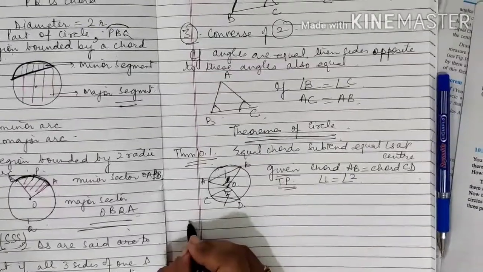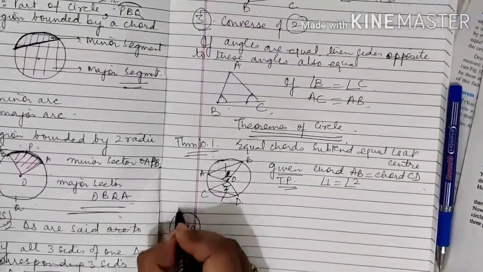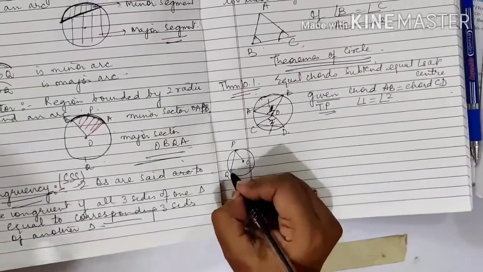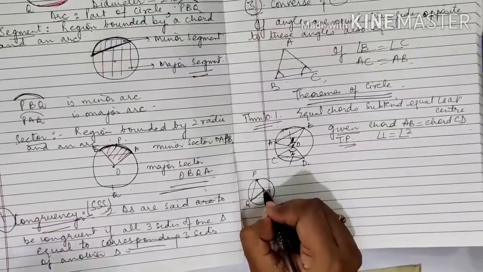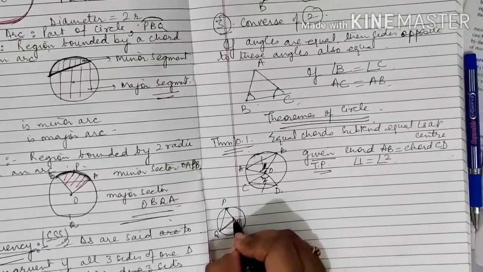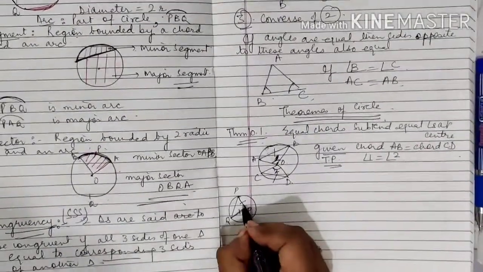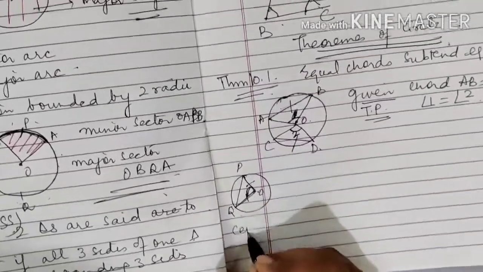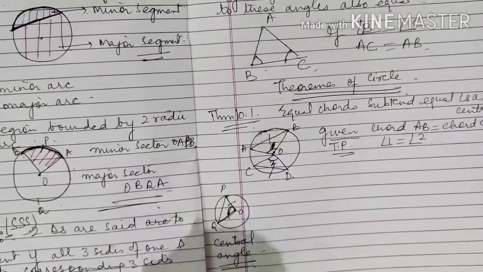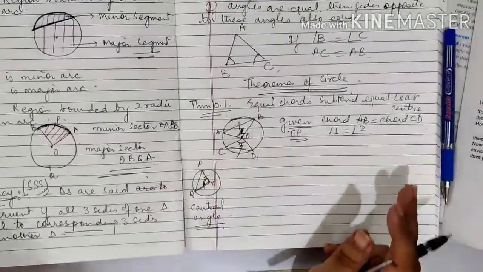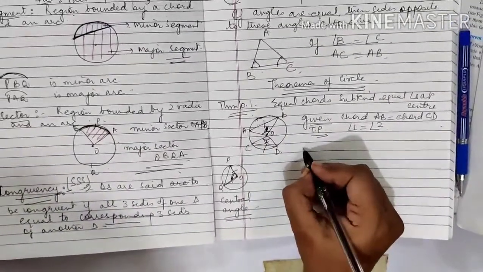See, please check it out. I have a circle, I have a chord. And if I take this chord, suppose this is the PQ chord, and I join the endpoints of the chord with the center, then obviously OP and OQ become the radii, and this angle is called the central angle. What is it called? Central angle, or angle subtended by the chord at the center. So now I have to prove angle 1 equal to angle 2.